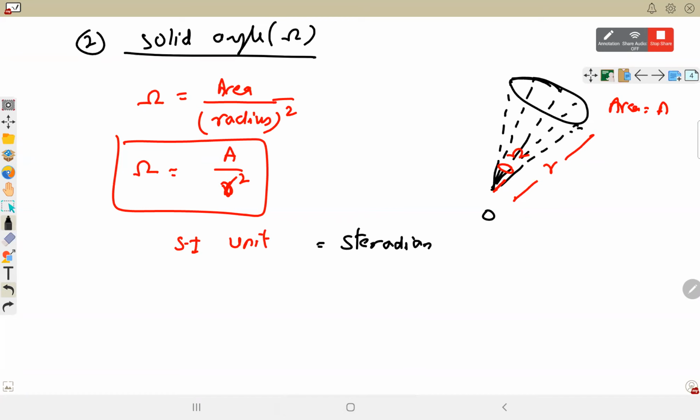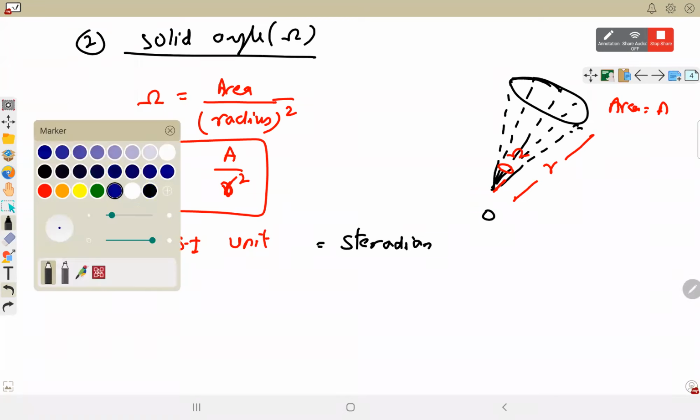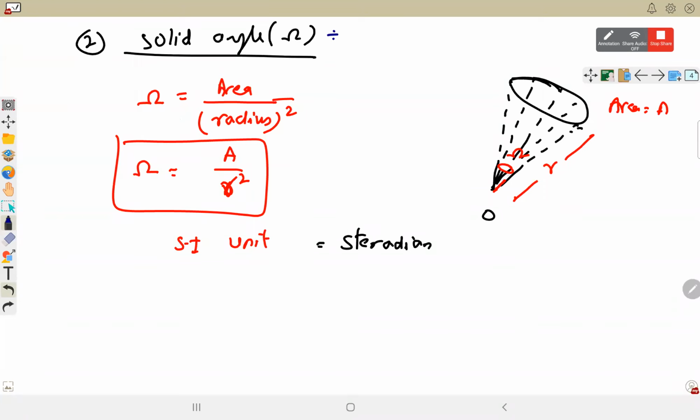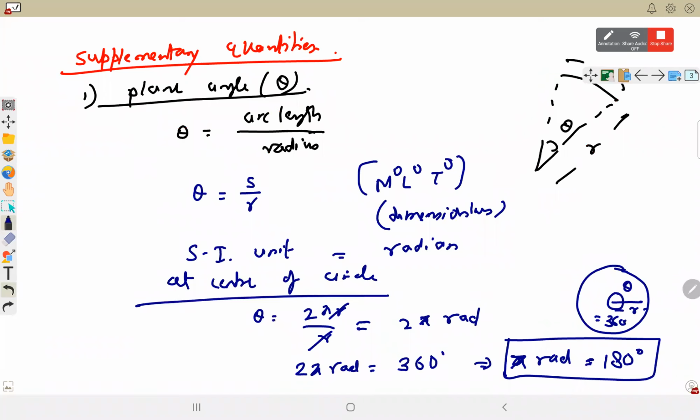So these are the 7 fundamental and 2 supplementary quantities which are used for measurement. Solid angle को हम use करते हैं generally 3 dimension में measure करने के लिए, और plane angle is used for 2D only. Right? So other units for angle के लिए एक तो था degree और radian.